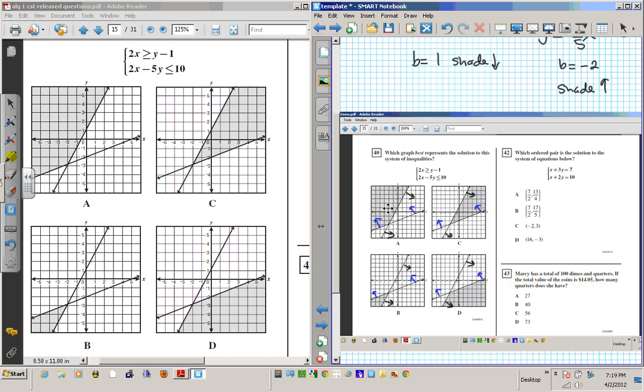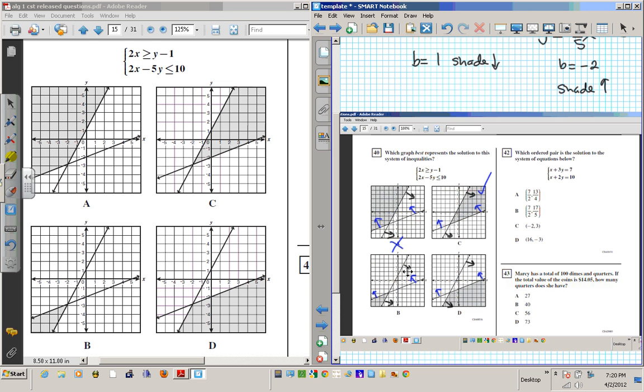This is wrong because you're shading behind the line and the arrow says go down. So the answer cannot be A. But let's look at B. The 2 arrows are pointing to this quadrant, the first quadrant in this coordinate system. This is your answer right here, okay?